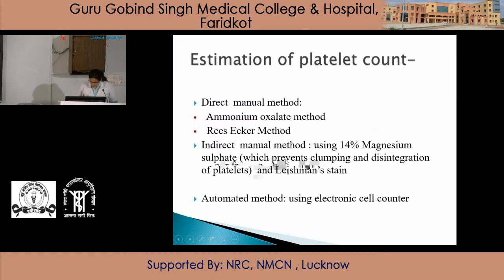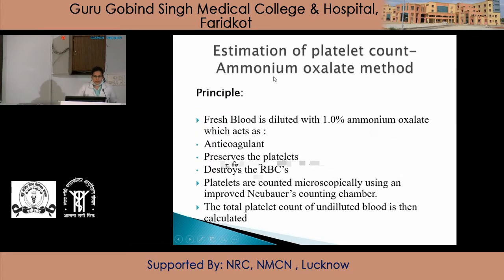Then, estimation of platelet count by ammonium oxalate method. The principle behind this method is that fresh blood is diluted with 1% ammonium oxalate, which is freshly prepared and filtered. This ammonium oxalate acts as an anticoagulant.